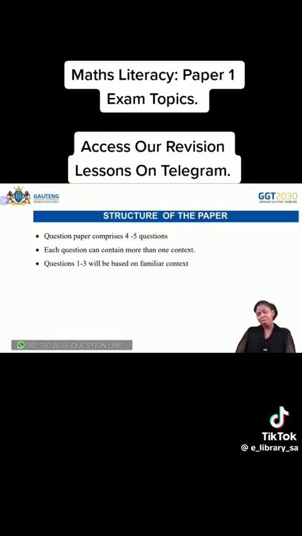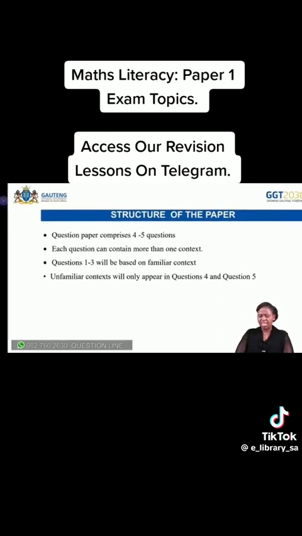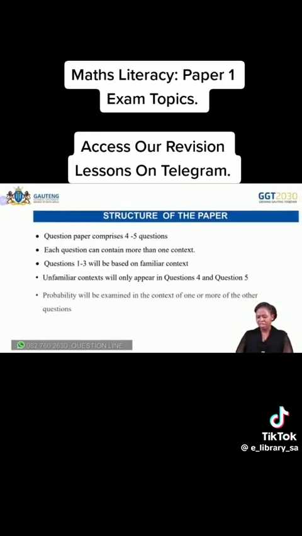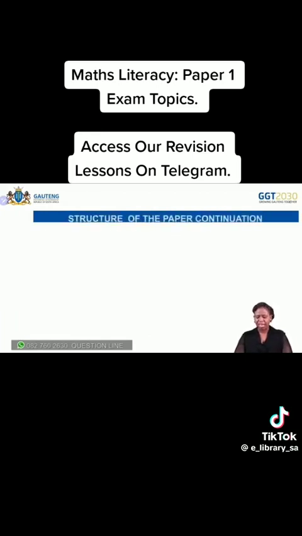Question 1 to 3 will be based on familiar context, and question 4 and 5 will be based on unfamiliar context. So you should know that whatever your teachers are teaching you in class will be found in paper 1. And then probability will be examined in the context of one or more other questions, meaning that from question 1 up to question 5, you can find probability. What is key is that out of the 5 questions, the examiner can decide to give you 4 or 5, not necessarily 5 questions.